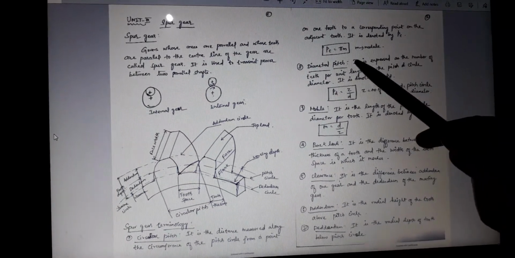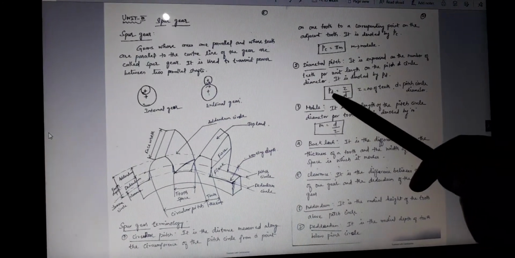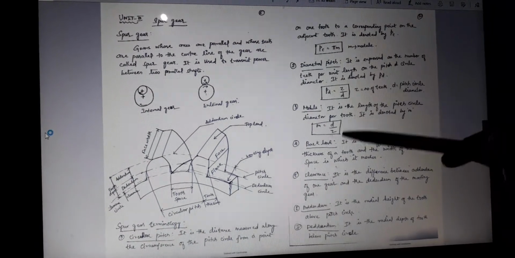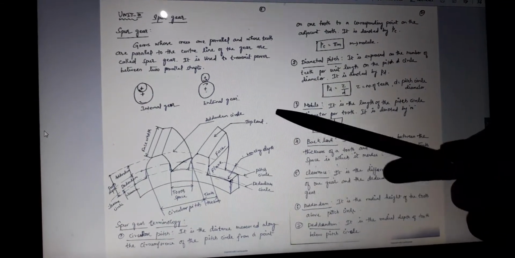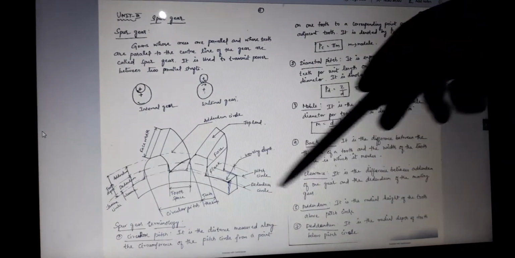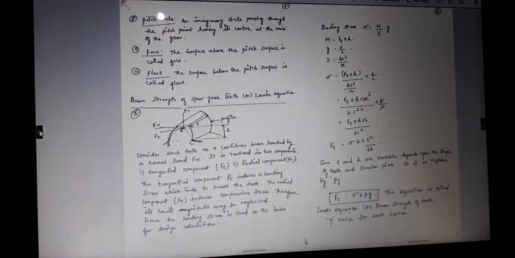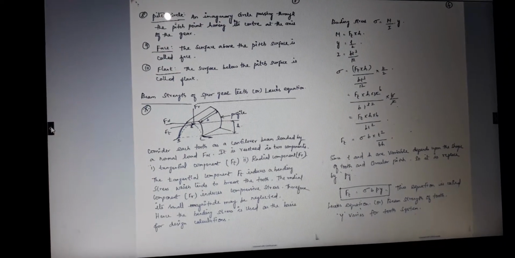And diametral pitch is expressed as the number of teeth per unit length of the pitch circle diameter. The formula is P equals Z by D. This is the diametral pitch. These are the formulas used to calculate the circular pitch, diametral pitch and module. Already we know about the addendum, dedendum, face width, tooth depth and working depth. So these are all the major terminology used in the gear. Now I am going to explain one important derivation, that is the Lewis equation.